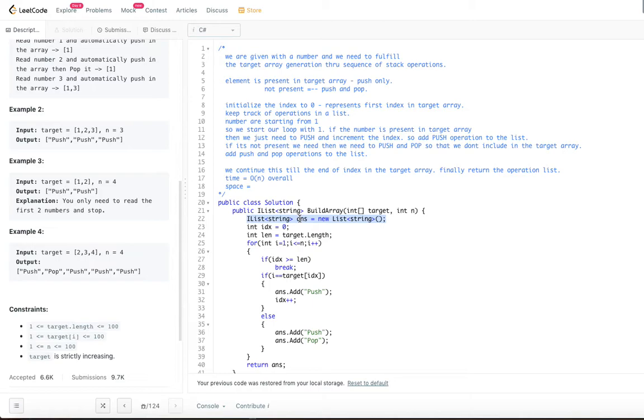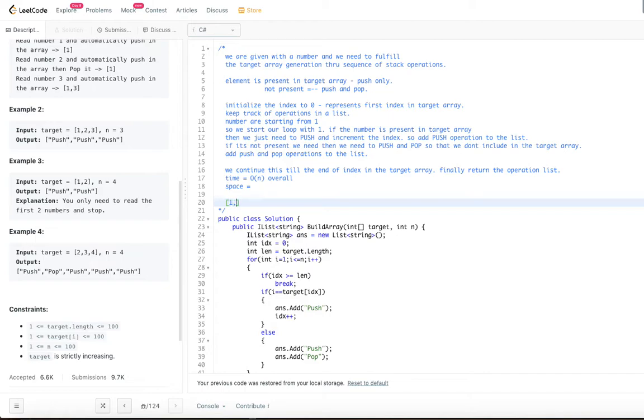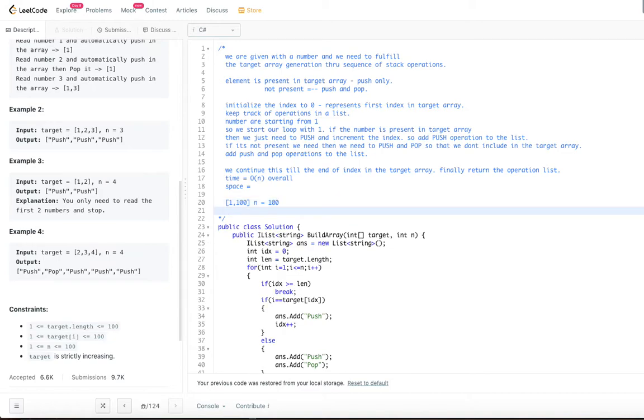So for example, if the given array is something like this, and let's say n is equal to 100, how many operations do we need? First thing is push, and then we have how many push and pop combinations? Push, pop, push, pop. So basically there are 98 of them. Finally we have a push.